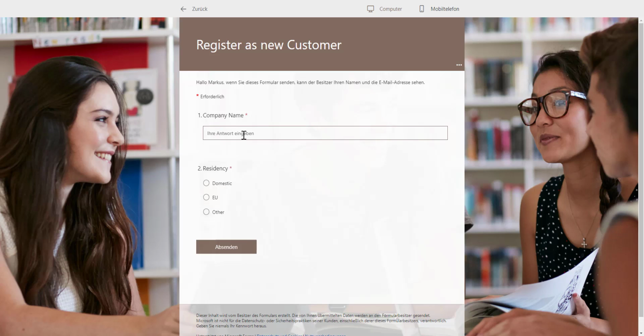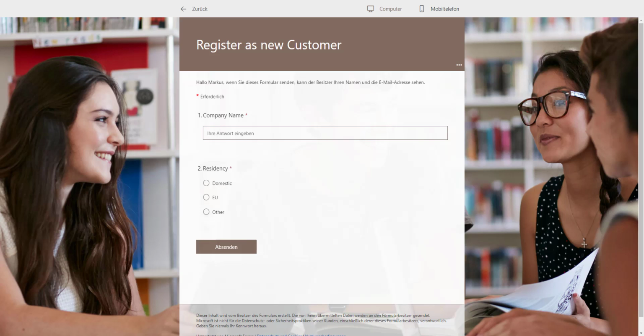You provide the name of the company here, and afterwards you choose if you're a domestic company, within the European Union, or outside, and click on the send button. Now what should happen is that this information is taken and a new customer should be created within Dynamics 365. To do so, we're going to create a new flow in Microsoft Power Automate.